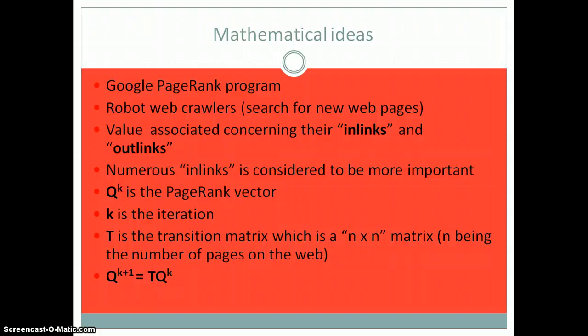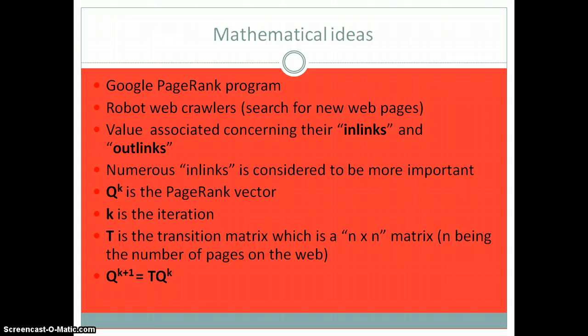The mathematical idea behind that great program only concerns Markov chains. So first I'll try to explain how the PageRank program works in a basic way. The first step concerns robot web crawlers.